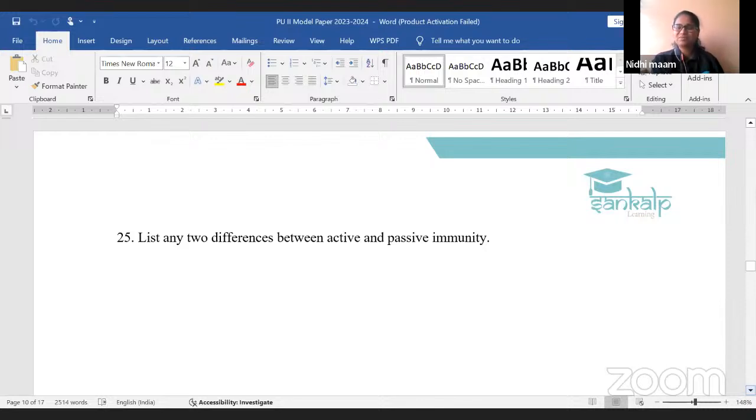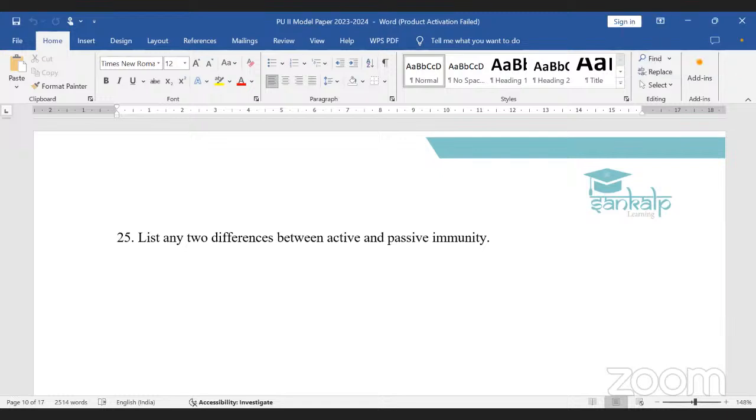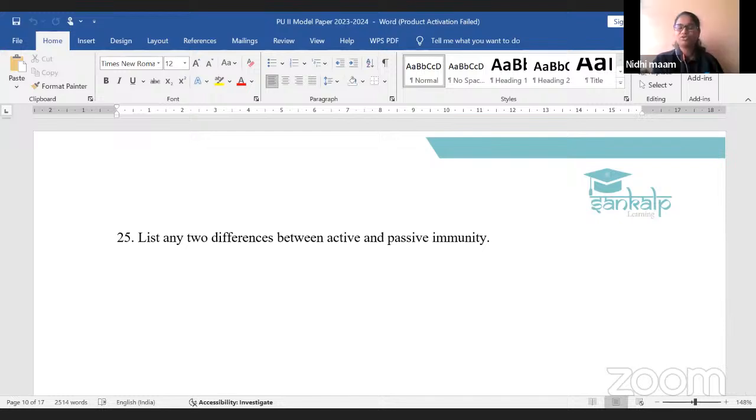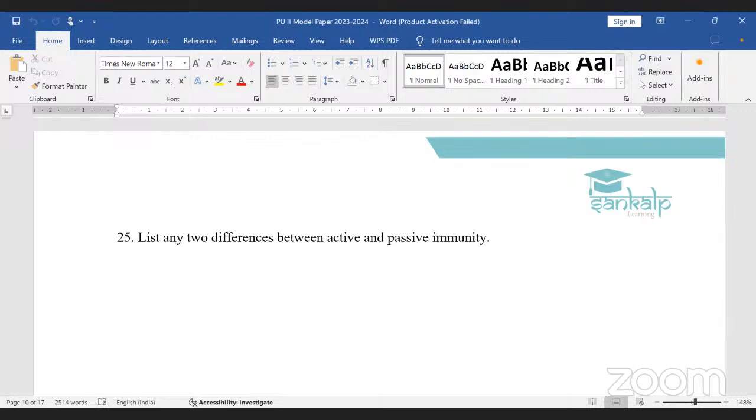Any other answers? Priyanka is here, Divya is here, Prithvi and Vinushri. List any two differences between active and passive immunity. Yes, ma'am. There are no side effects in active immunity.